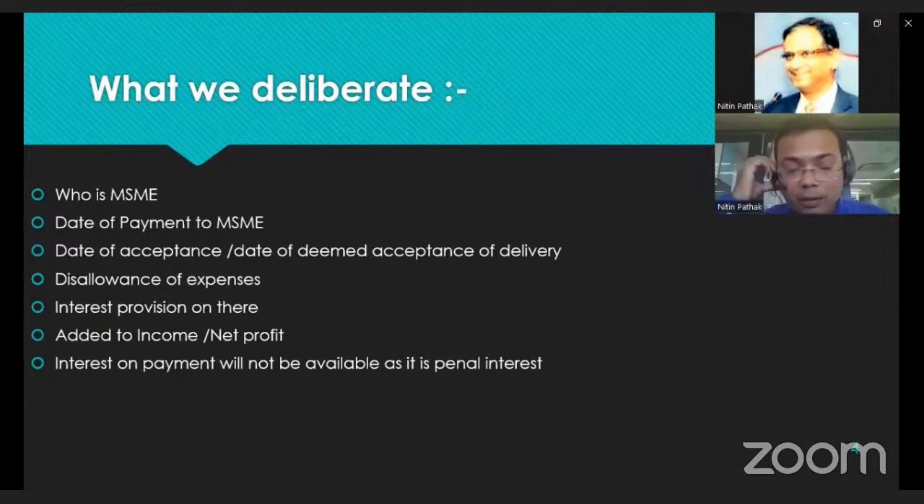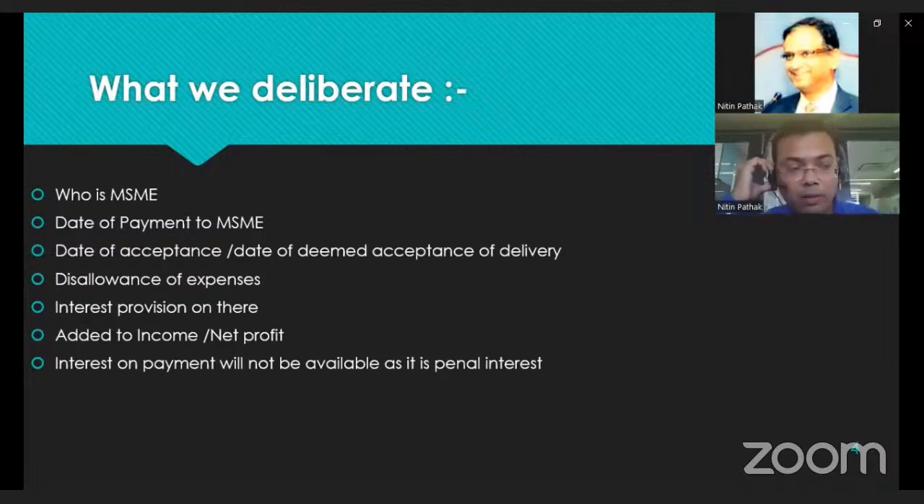And now, as of now, every enterprise has an issue with how to deal with this Section 43B, how to deal with the MSME enterprise, and how to securely and timely make the payment to the supplier. Government nowadays is very proactive. Government wants to support every MSME enterprise.